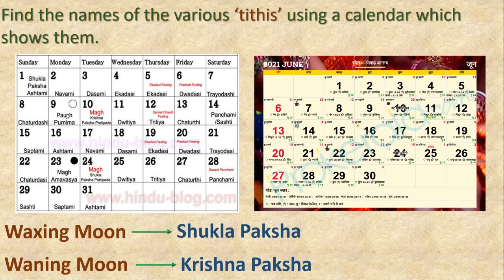Okay? Now, from full moon day to new moon day, that is Shukla Paksha. Okay, we will go through this.